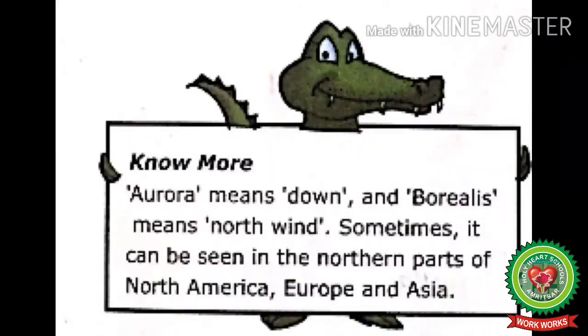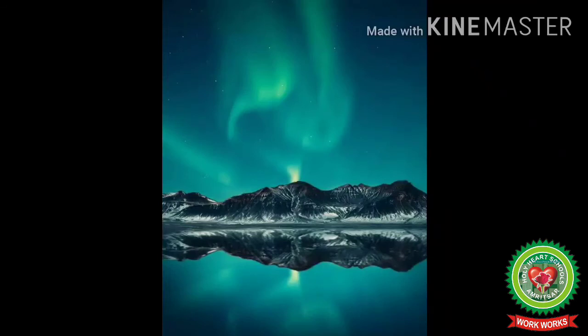Aurora means dawn and borealis means north wind. Sometimes it can be seen in the northern parts of North America, Europe and Asia. These northern lights can be seen by people living in northern parts of North America, Europe and Asia.